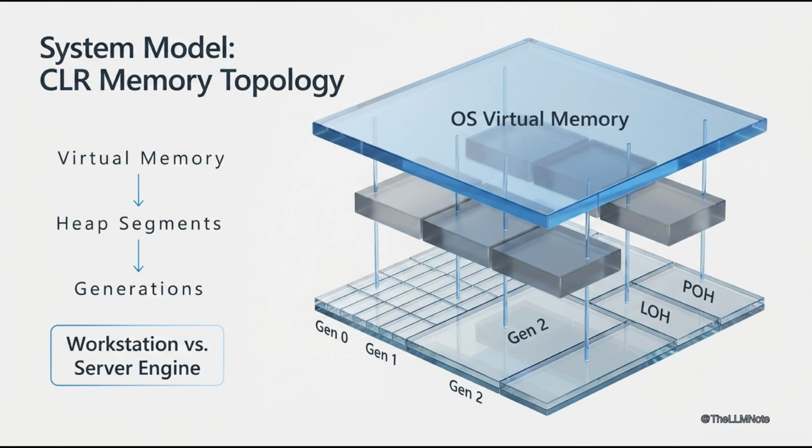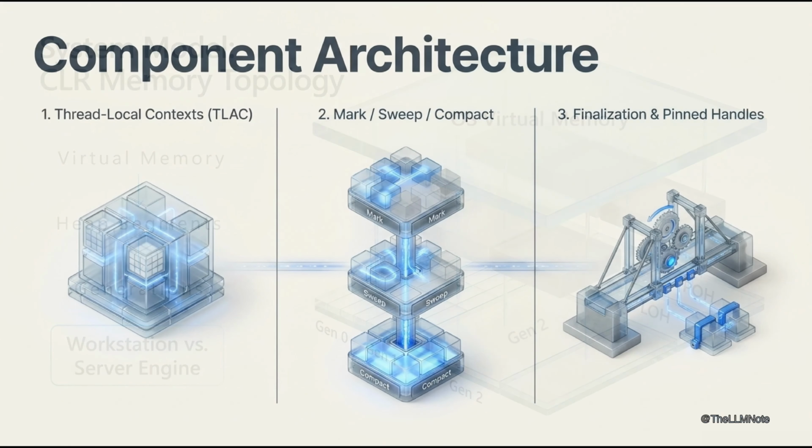Now let's zoom in on the system model, the CLR memory topology. Virtual memory, managed heap segments, generation 0, 1, 2 plus LOH plus POH, the background GC engine, workstation versus server modes, and region-based allocation operate as a configurable pipeline. Here's something most people overlook: component architecture. Thread-local allocation context, GC mark, sweep, and compact phases, the finalization queue, and the F-reachable list. Pinned object handles bridge to native interop. Each component is a tuning point.